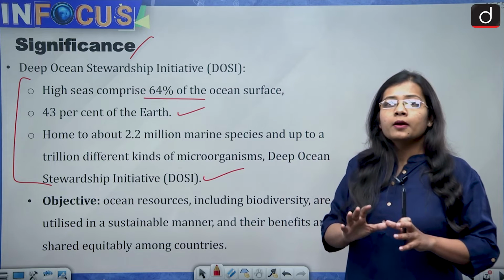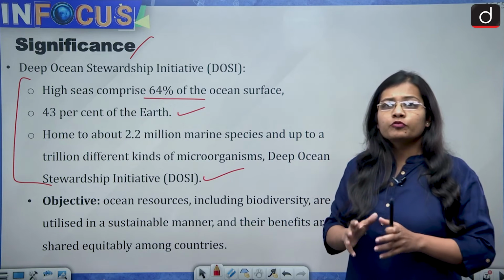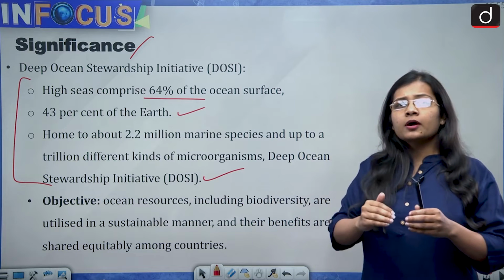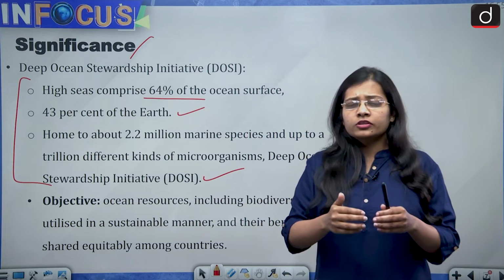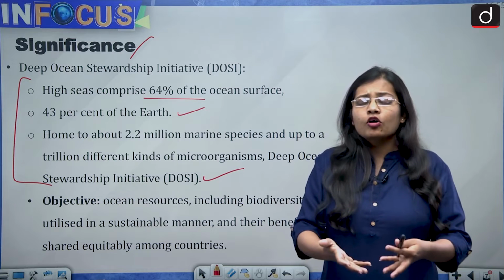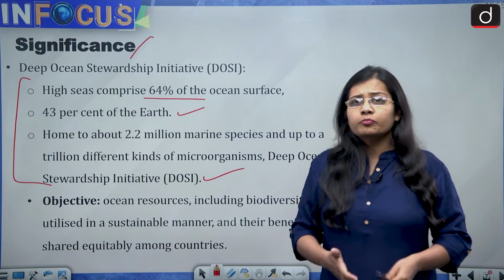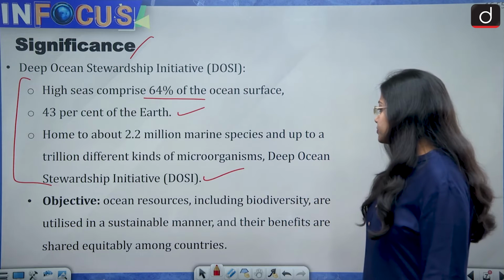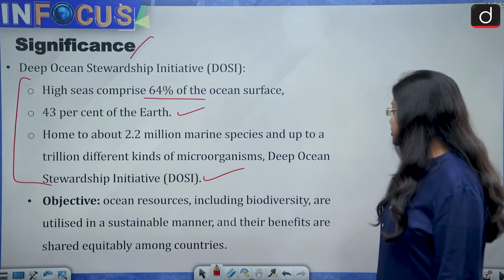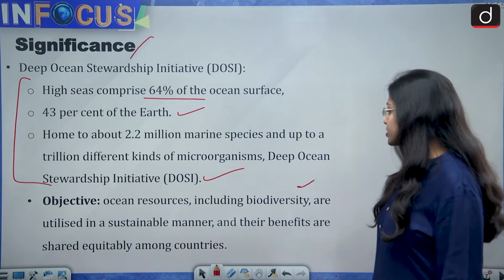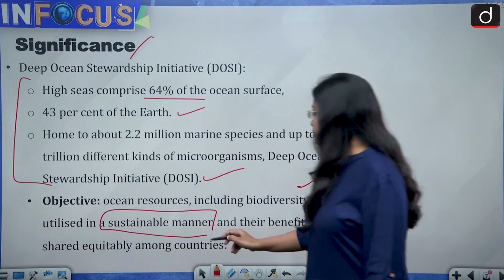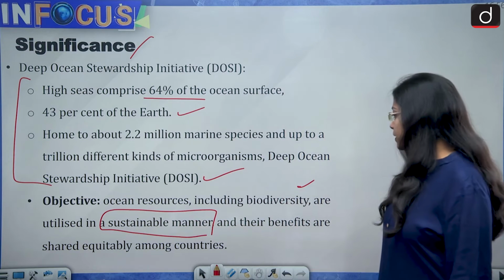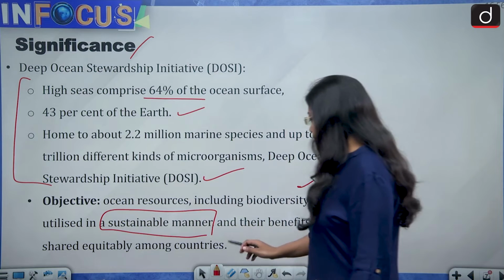So for the well-being and proper working of the ecosystem, the proper prevalence of marine biodiversity is important to us. The objective of the high seas treaty is that ocean resources, including biodiversity, are utilized in a sustainable manner so that we can pass them on to our future generations, and their benefits are shared equitably among countries.